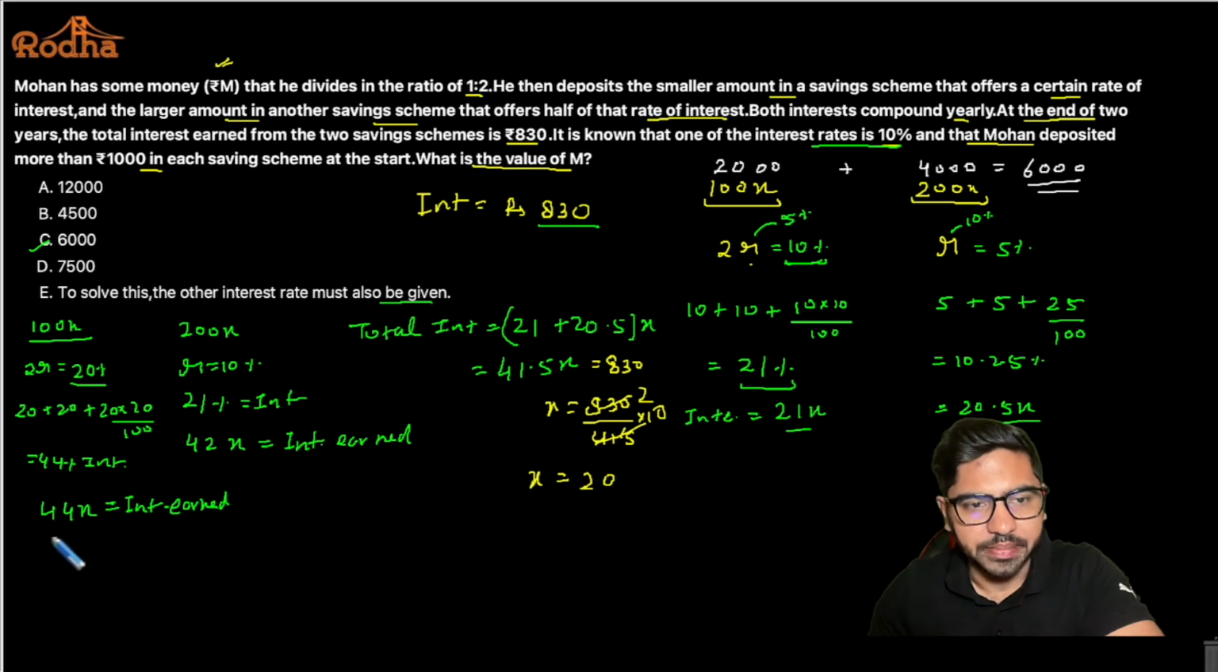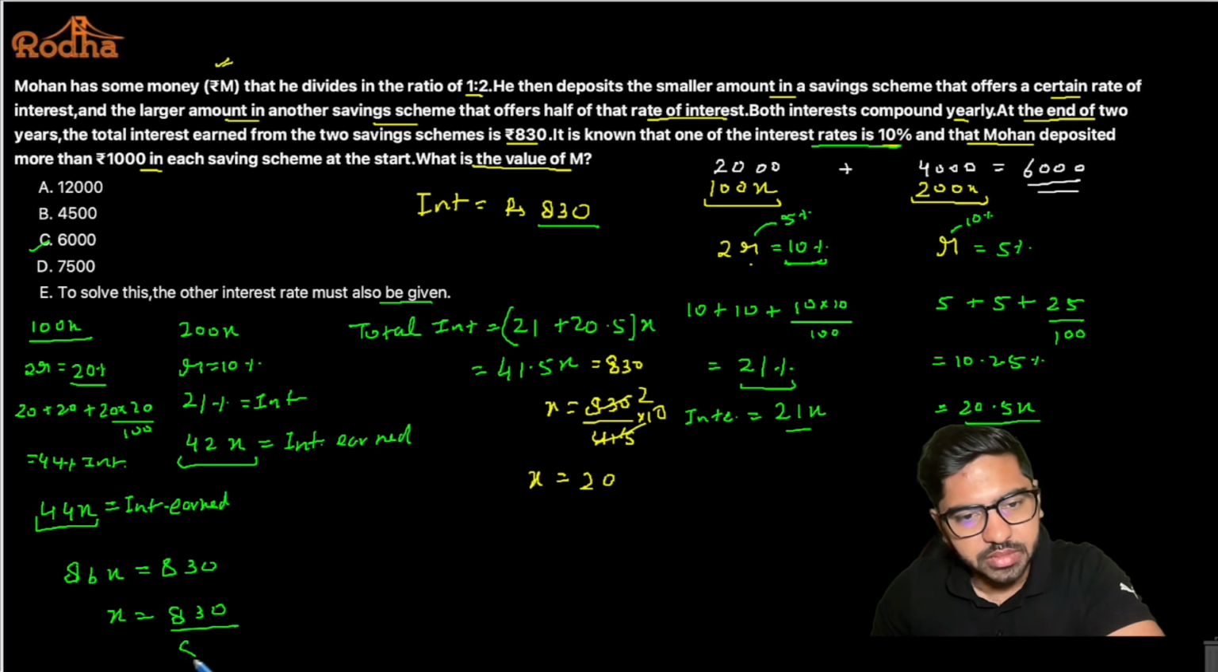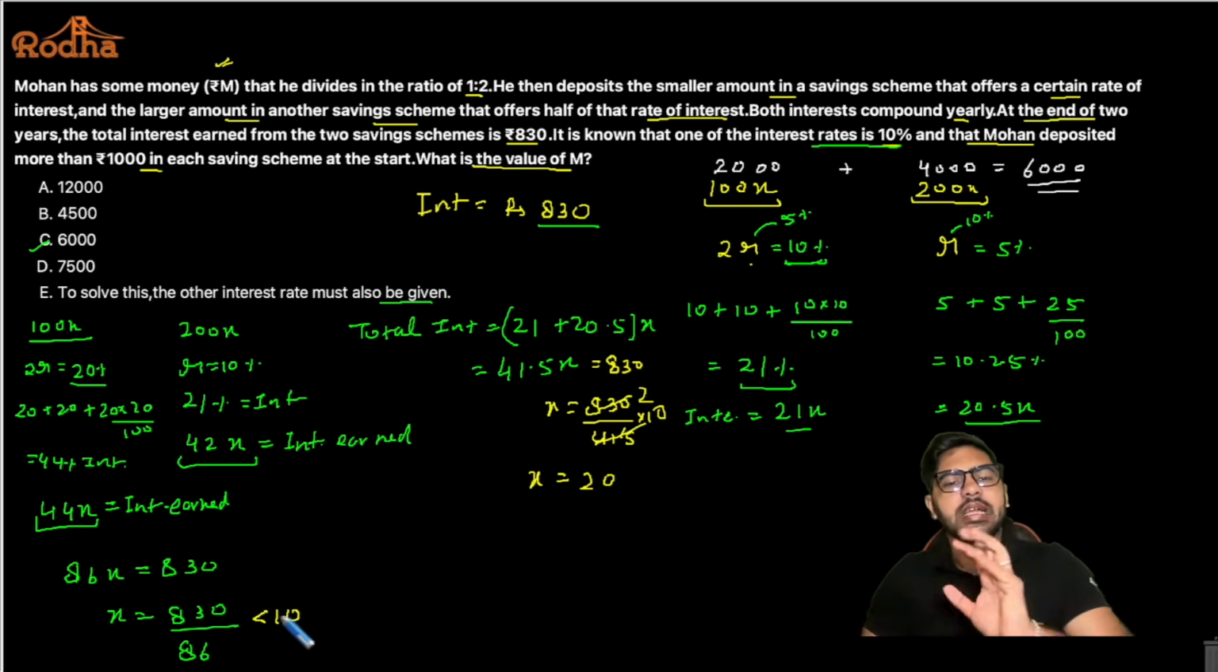So in totality, 44x earned here and 42x earned here. So I would say in totality I have earned an interest of 86x, and this is given to me as 830, right? So from here the value of x will be, can I say 830 upon 86, isn't it? That will be 830 upon 86. Now can I say 830 upon 86, this value is definitely less than 10. Okay, now this value is definitely gonna be less than 10.